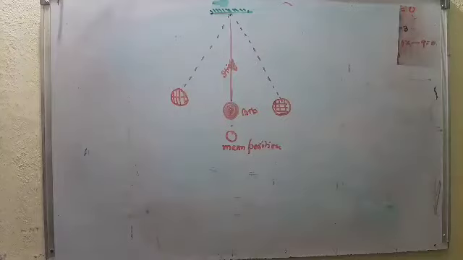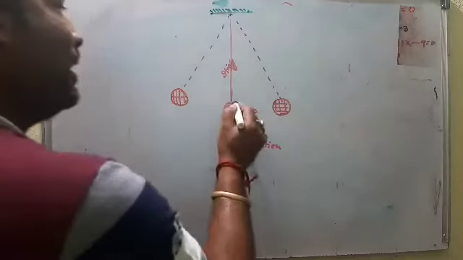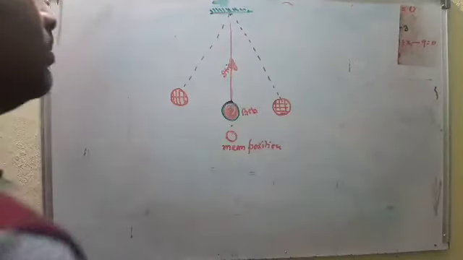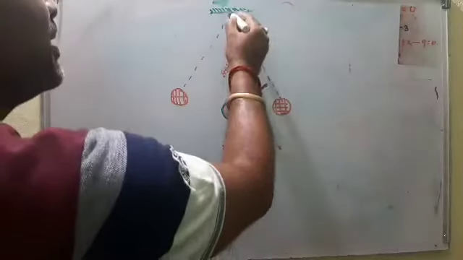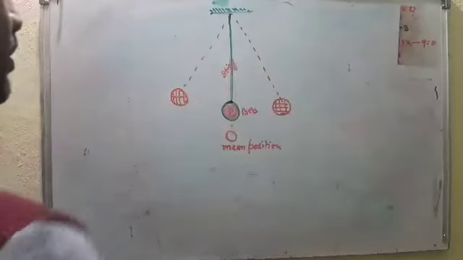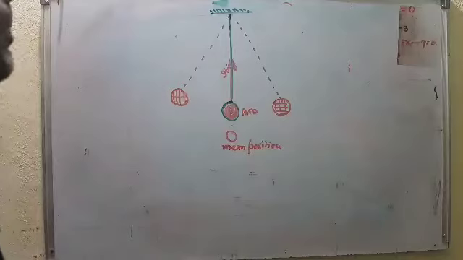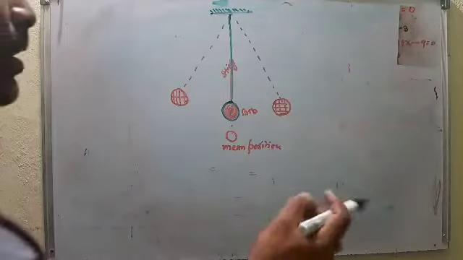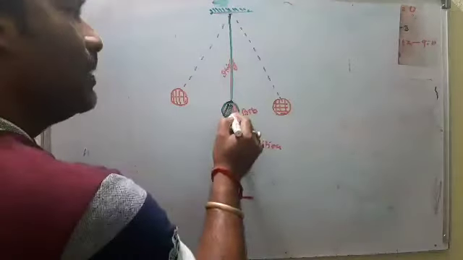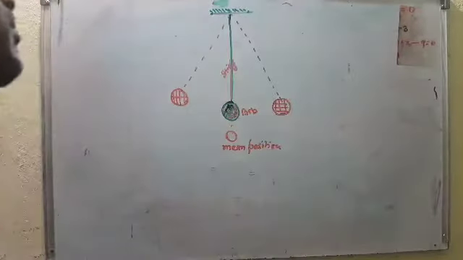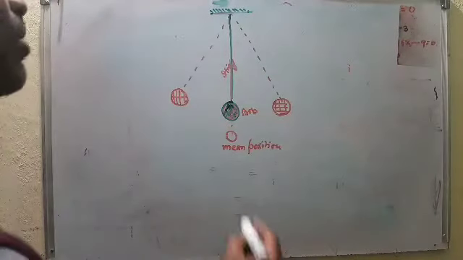In the ideal case, we need a massless bob and a massless string. This is not possible because any object has a mass. But this is the ideal case.